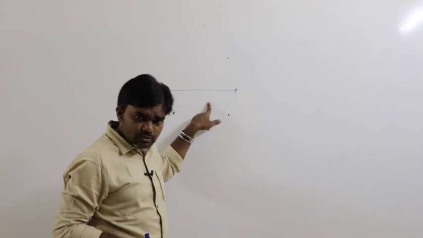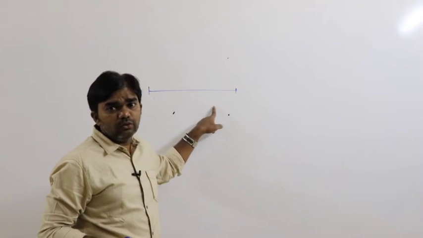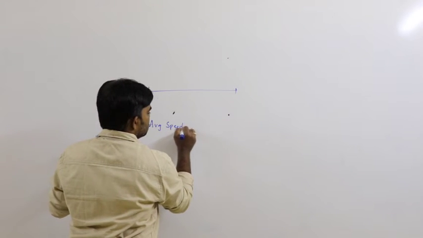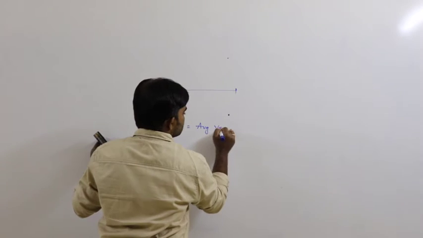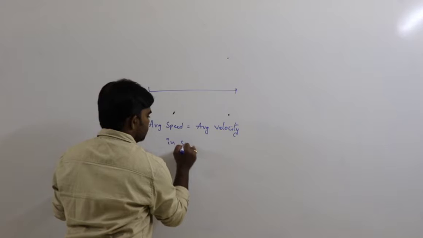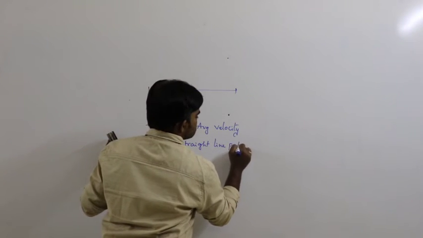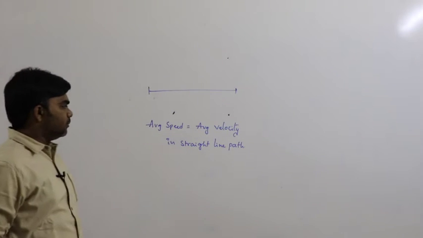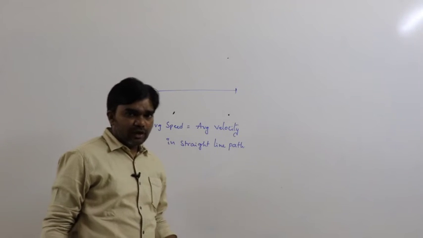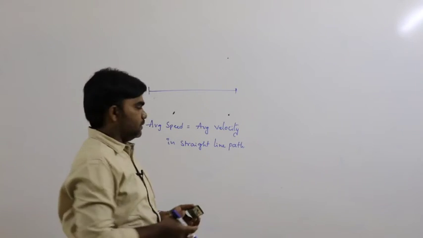If the time taken is also the same, then average speed must be equal to average velocity in a straight line path. This is a very important point you have to remember. In a straight line path, the distance must be equal to displacement.